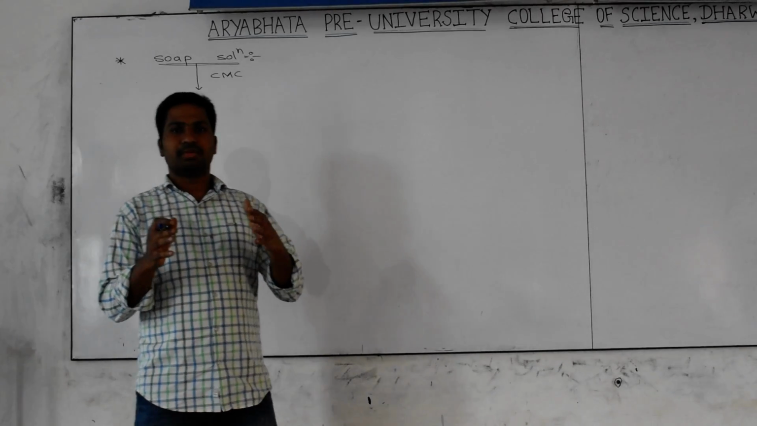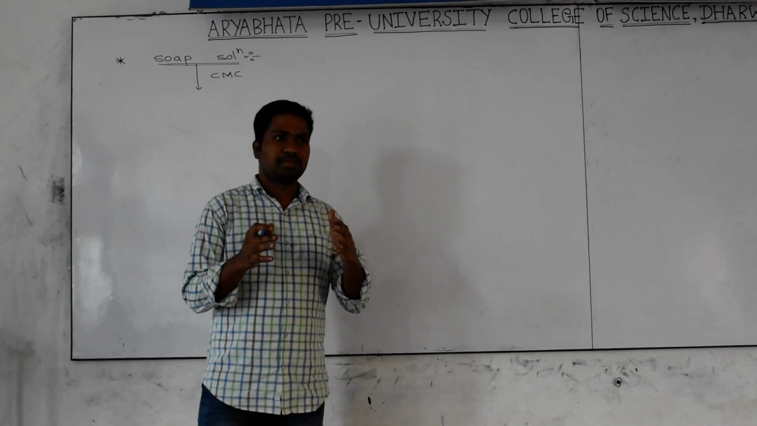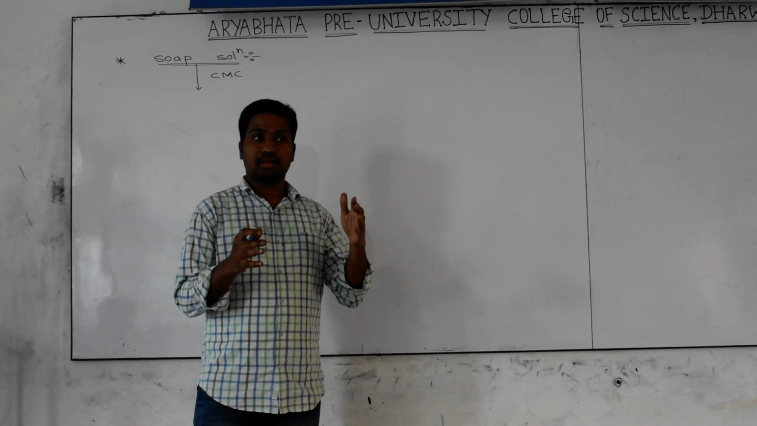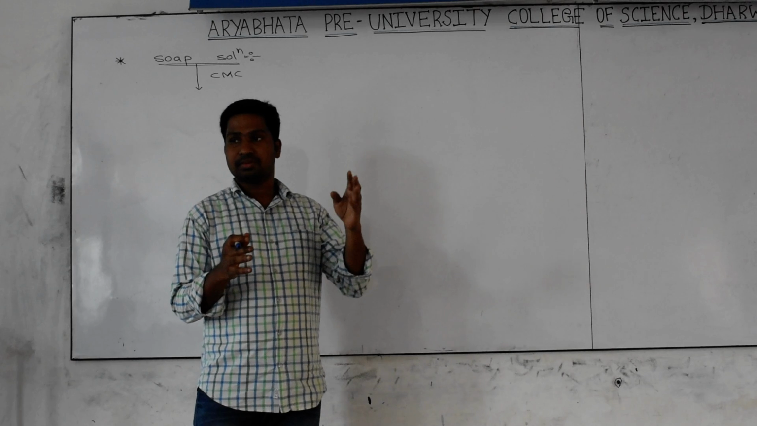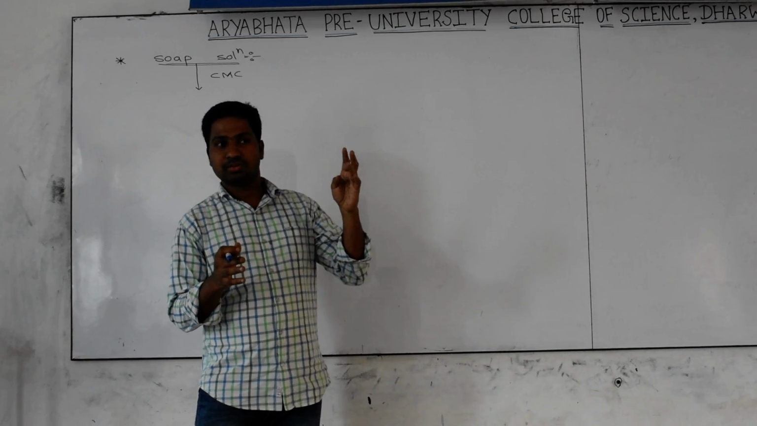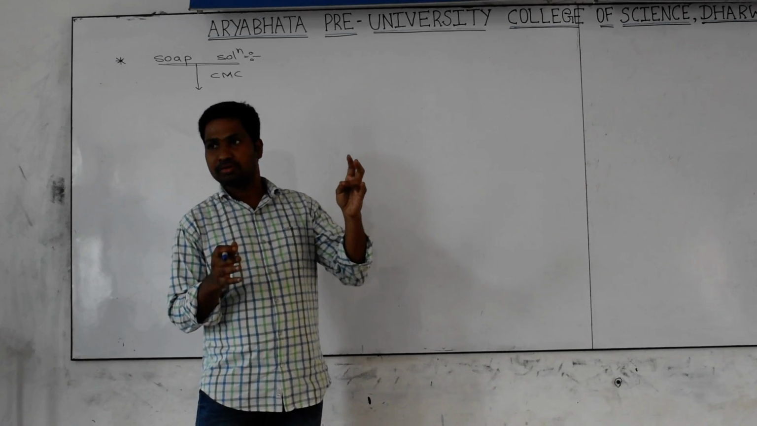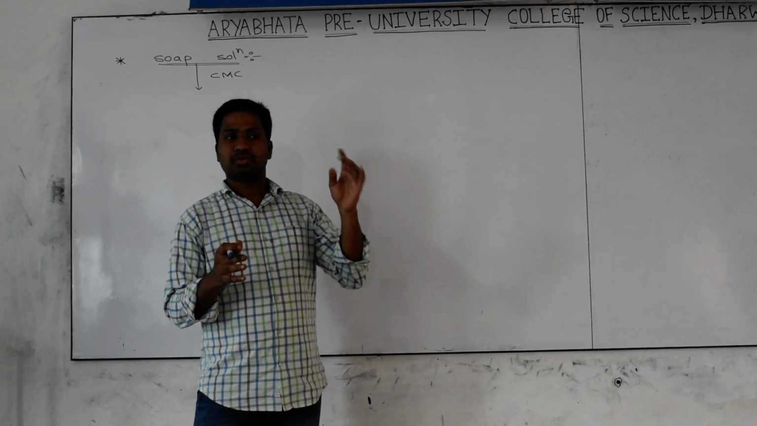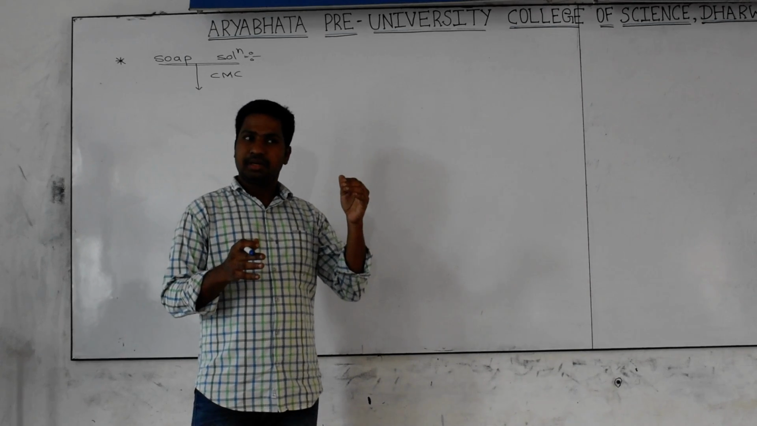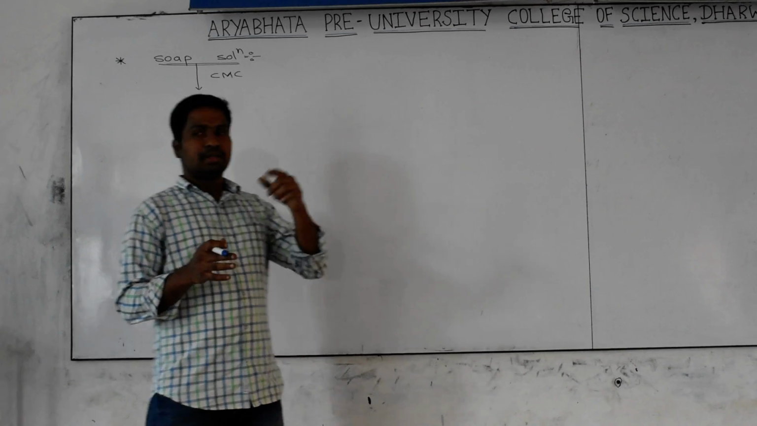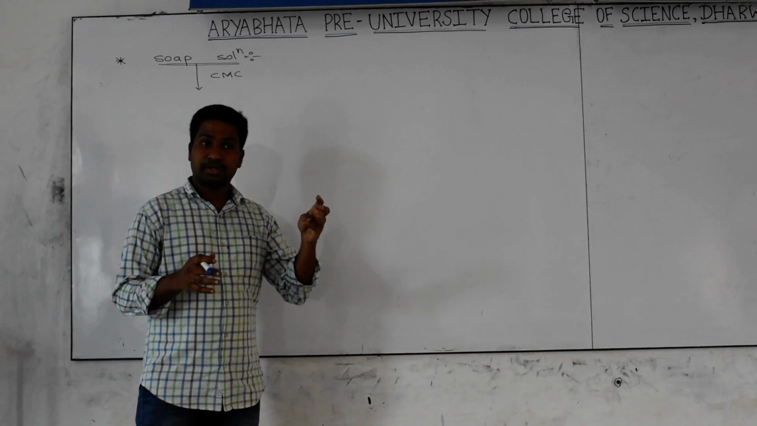Yesterday we were discussing the types of colloids based on the nature of the colloidal particle. We already learned three types: one is multimolecular sols, another is macromolecular sols, and the third is associated sols. Associated is a relatively important concept here. There we discussed the Kraft temperature and CMC.